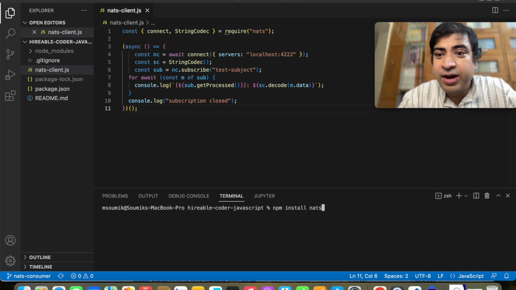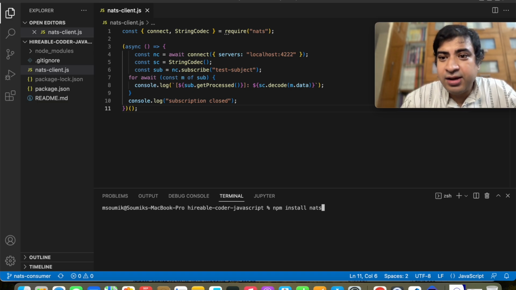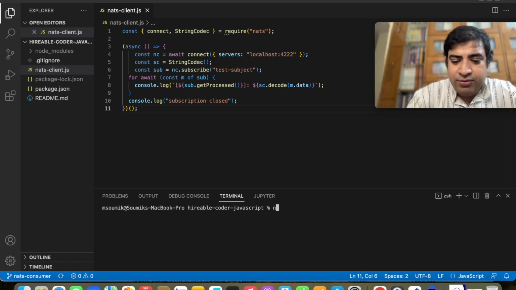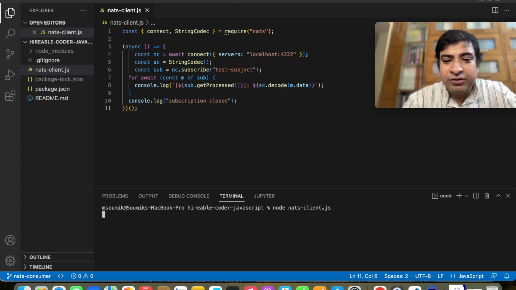But since I have already done that, I am not redoing it. But when you need to do it, you need to issue this command npm install nats to install this external package.